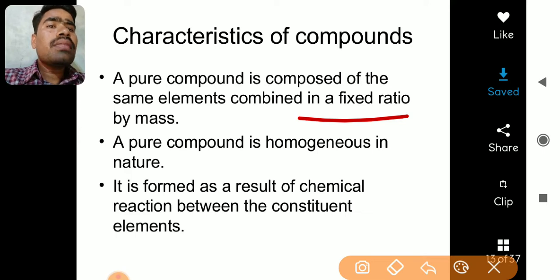Okay, then a pure compound is homogeneous in nature. Any pure compound if you take is homogeneous. In nature they are very clear to see and there is no mixture in it. Okay, it is formed as a result of a chemical reaction between the constituent elements.